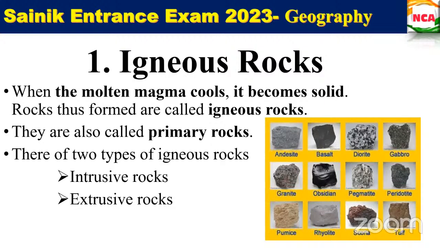When this molten lava comes onto the Earth's surface, it rapidly cools down. When any hot material is exposed to the atmosphere, it cools rapidly and becomes solid. So when it cools down, it solidifies and we get that rock.